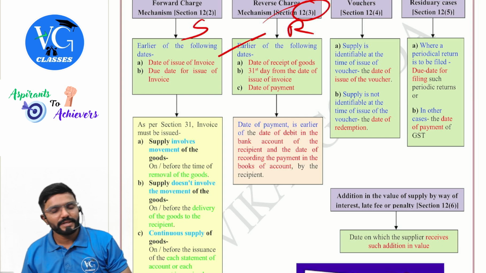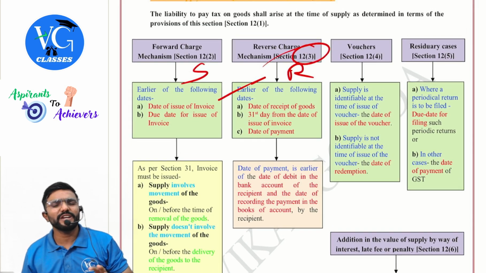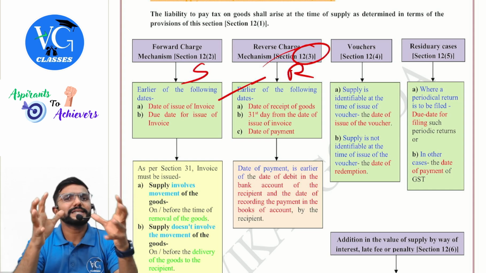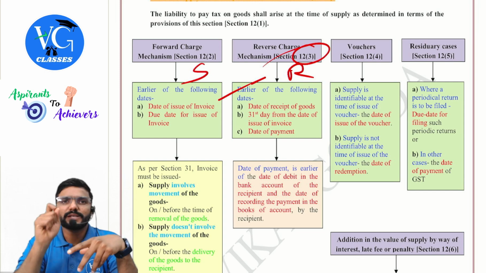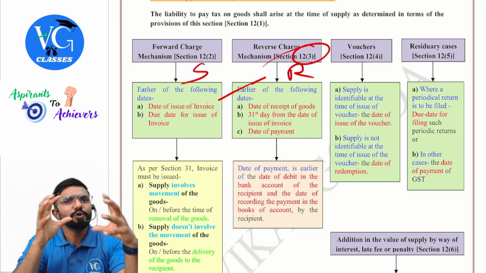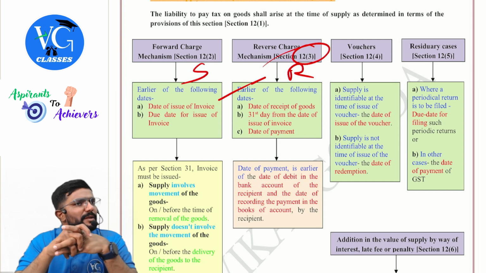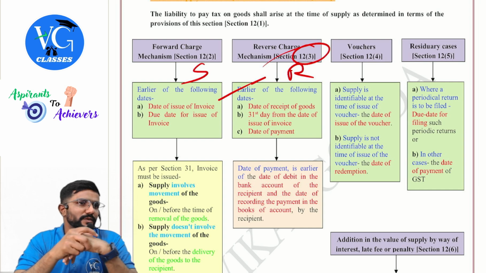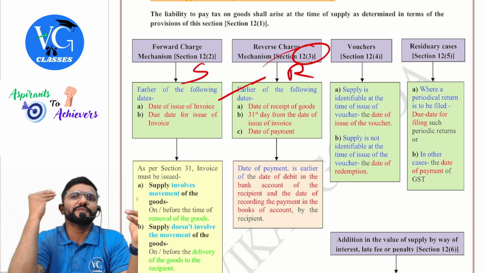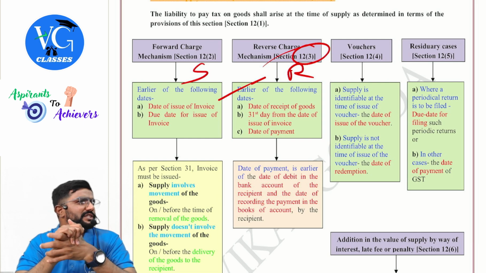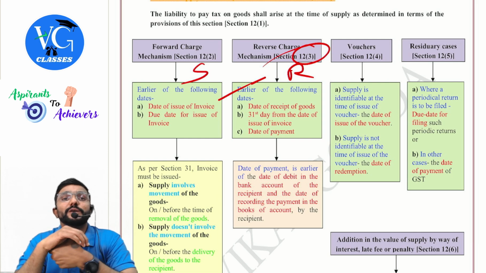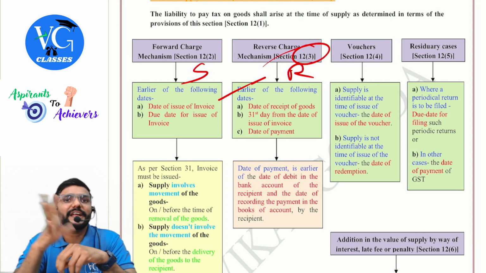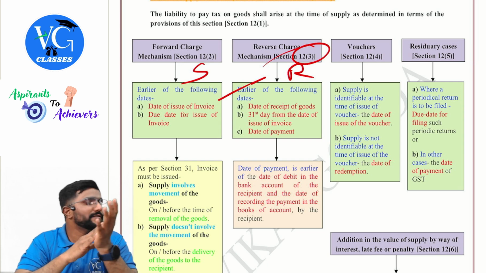Next, voucher. Guys, when there is a sale of voucher or coupon, which you can use to buy any goods, at the time of sale of voucher, if supply is identifiable, means I know exactly for what purpose this voucher can be used, then what is the time of supply? Date of issue of voucher. No, sir, this voucher can be used for anything, sir, anything to be purchased. We don't know exactly for what purpose it will be used at the time of issue. So what would be the time of supply? Date of redemption. Date of redemption.